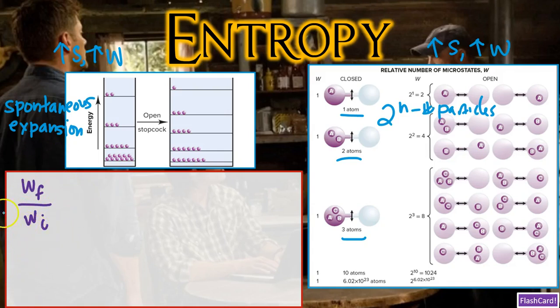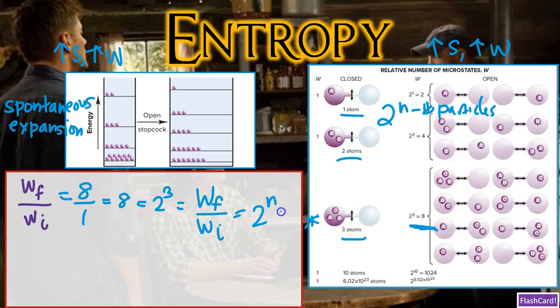Of course, let's use an example by actually calculating this ratio. Let's go ahead and use the 3-atom system here. So if we have 8 microstates in the final state divided by 1 microstate initially, that's simply going to equal 8, right? We can also write 8 as 2 raised to the power of 3. This 2 raised to the power of 3 can also represent the 3 atoms in the system, okay? And so we can also say that our ratio of W final over W initial is equal to 2 raised to the power of n.